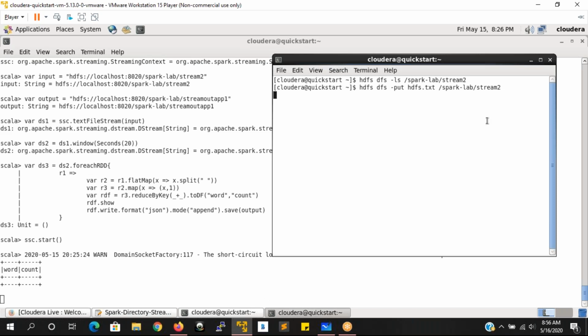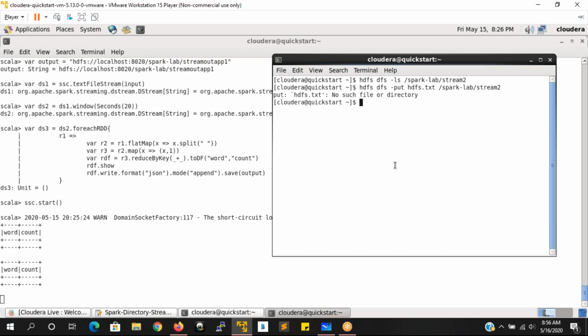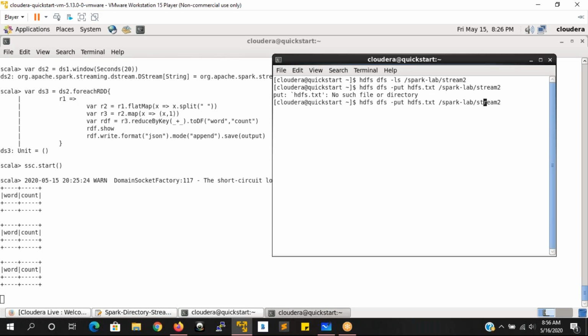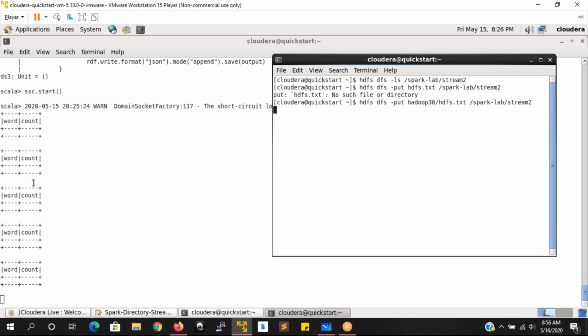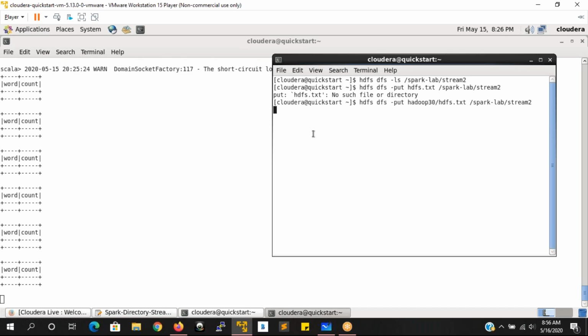Literally, my machine is not working fine, because there is no HDFS directory. Oh, sorry. Here, what I need to do is go to Hadoop 30, in the Hadoop 30, hdfs.txt. It is trying to read the data, but not able to find any data. That is the reason it is not doing any kind of job. Once it is loaded, then we can see some output here.